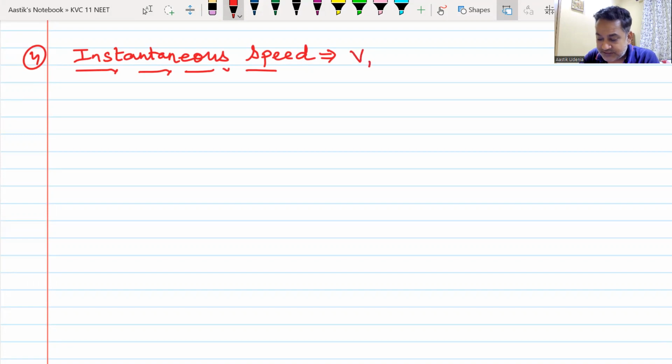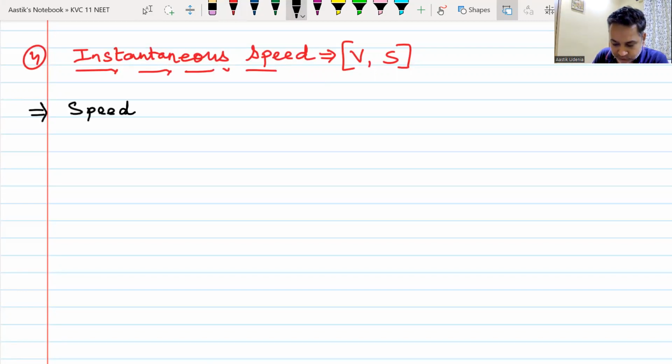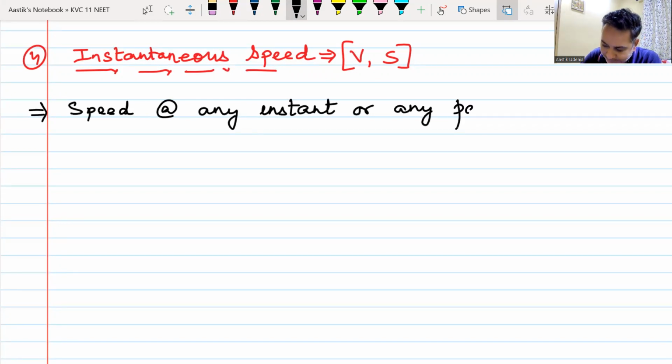Books will use V for instantaneous speed. I will use S for instantaneous speed. What do you mean by instantaneous speed? It's written in the definition itself. It is the speed at any instant or any point in time. This is the speed.